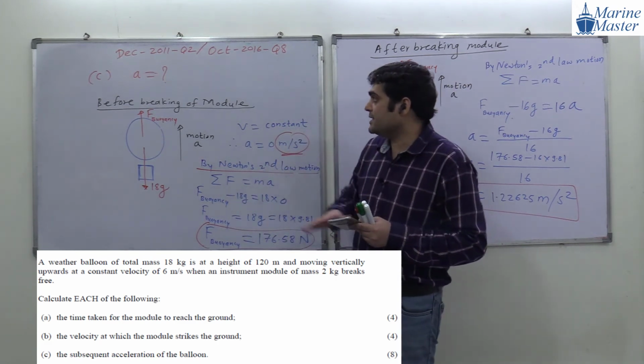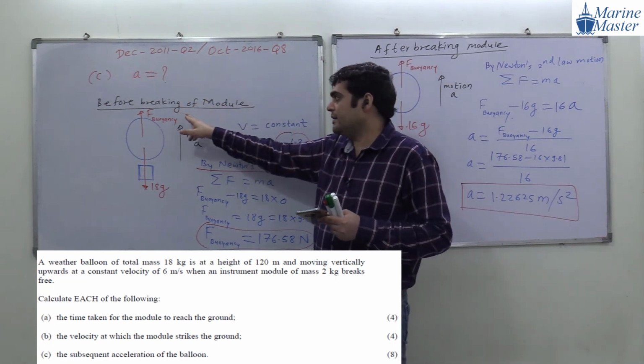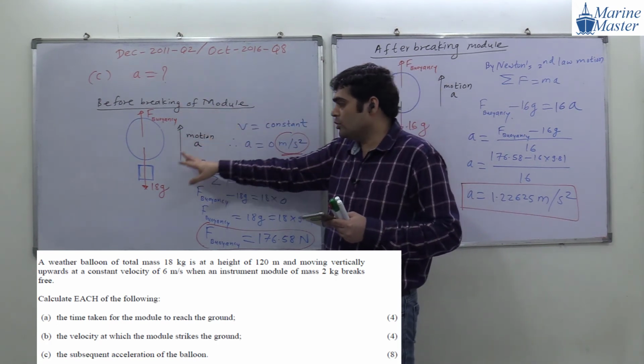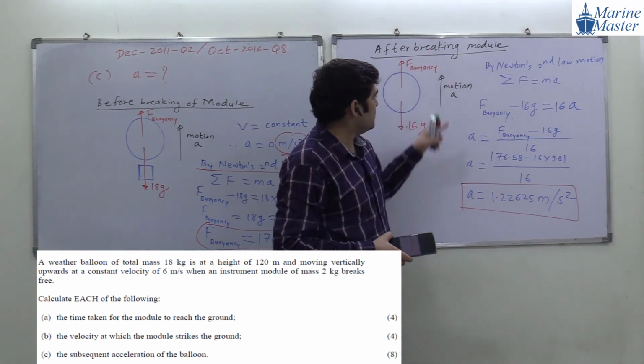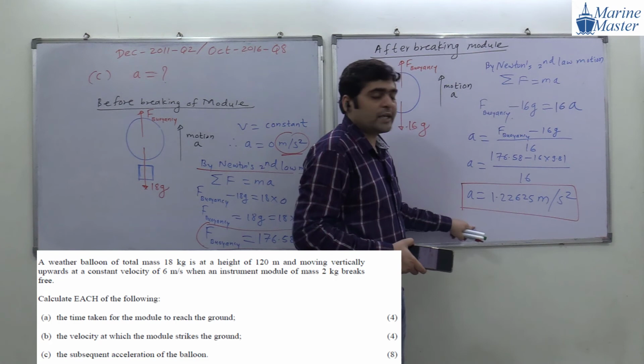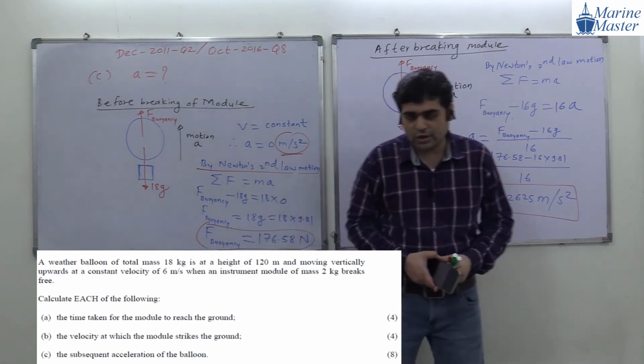Okay, so first of all, guys, give the target. After the target, before breaking the module, draw this drawing. Beside it, write down these things. After that, after breaking the module, draw this drawing. Do this calculation. Please everyone write down all these points.